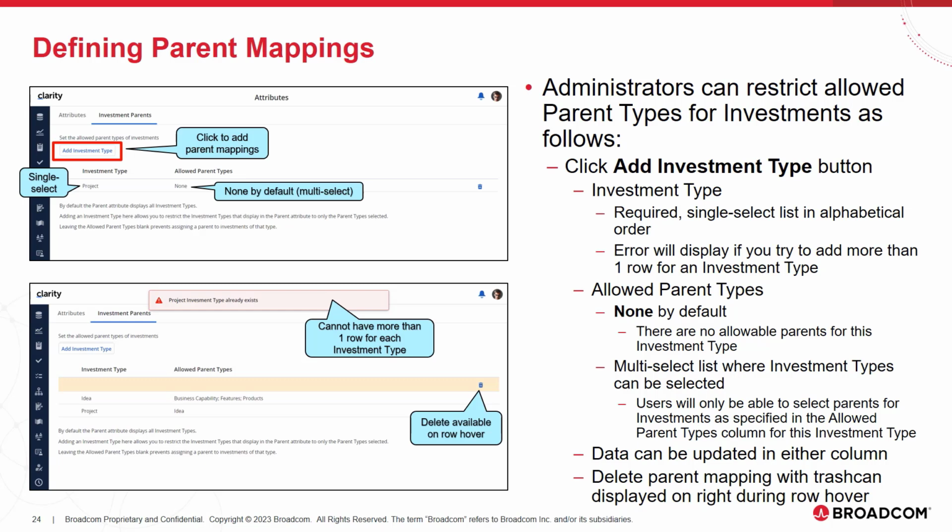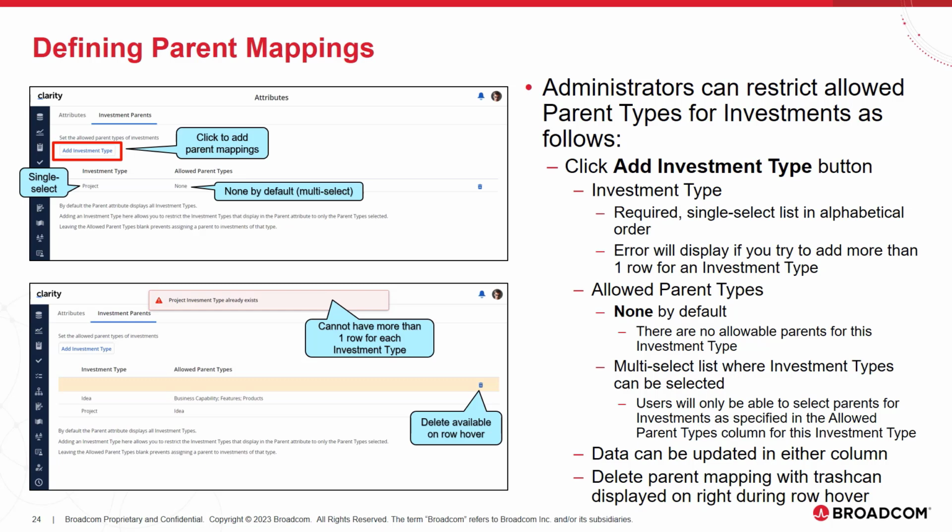You can see from the bottom screenshot that I've done that for a project. I've also set up an example for ideas, where ideas can have business capability, features, or products as an allowable parent. And you can only have one instance of an object under the investment type. So if I was to go in like I did in the bottom screenshot and try to add the project investment type a second time into the restrictions list, you'll see that I received an error that the project investment type already exists and it won't allow me to do that.